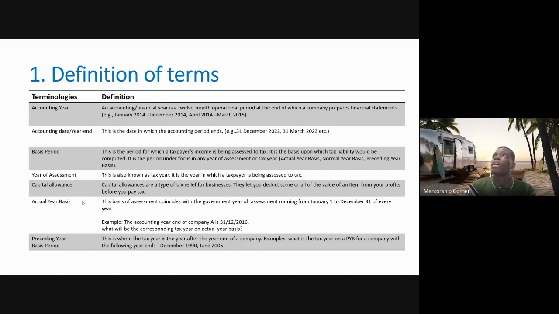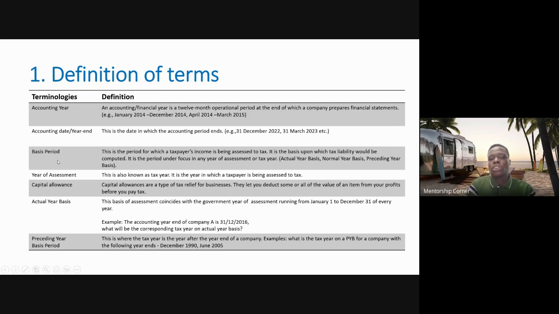So let's say your accounting year end is 31st of December now, right? If it's an ongoing business, your year of assessment will be the subsequent year. So if it's 2023, for example, that your accounting year is January to December 2023, and your year end is December. See, I'm already using all the terms. So accounting year, January to December 2023, your year end, 31st of December.